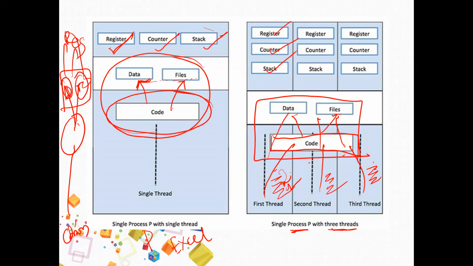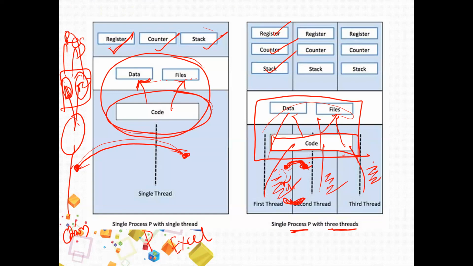Okay. And moreover, to switch from here to here, it is not a big burden, because they are sharing the common things, no? So context switching is not a burden here. Here, if I want to communicate from here to here, it is a big burden. But if I want to communicate from here to here, that is not a big burden. Okay. So inter-process communication is costly, whereas inter-thread communication is not that costly. If I want to move from here to here, context switching is also costly, but if my CPU wants to move from here to here, it is not that costly.